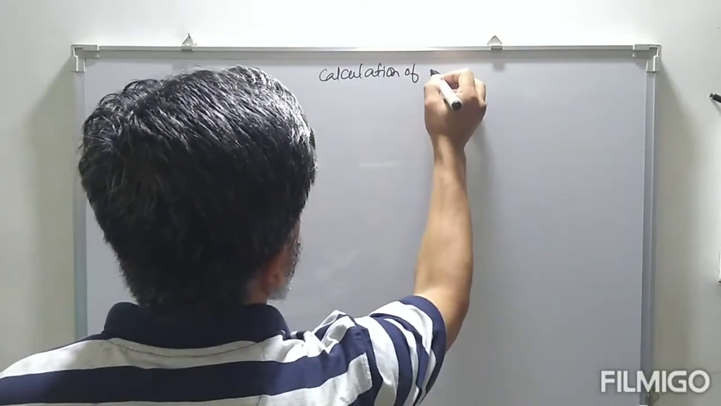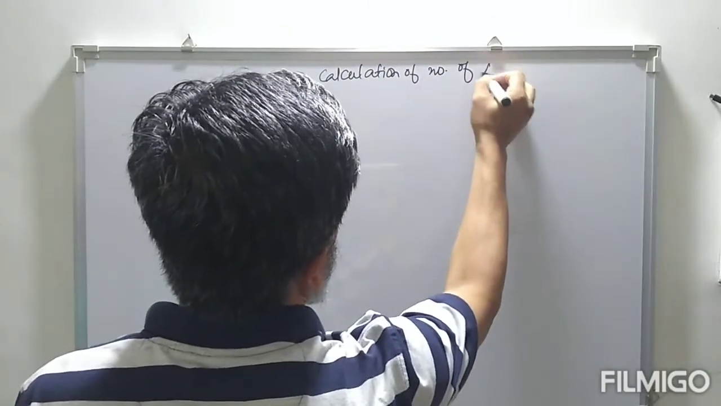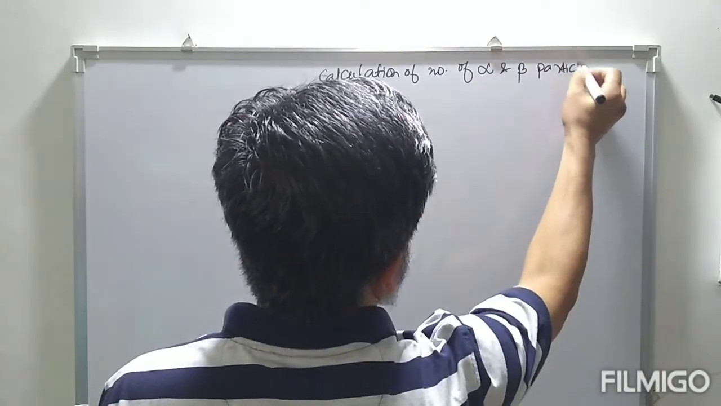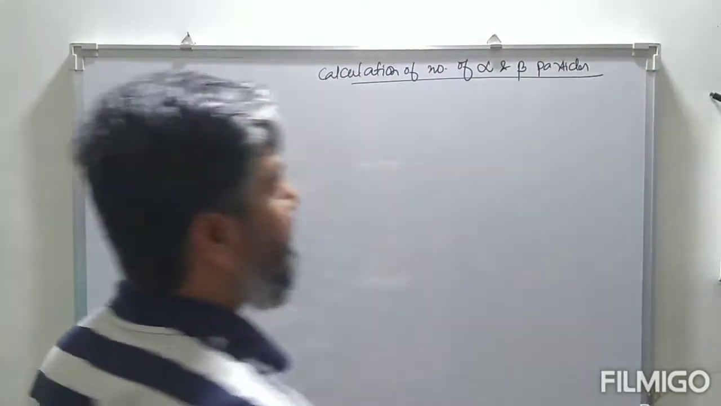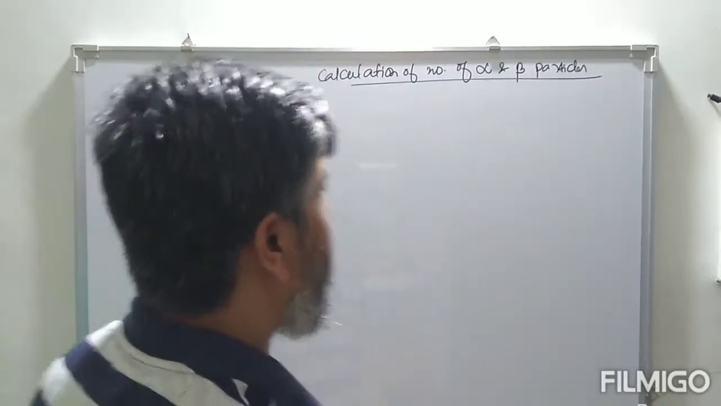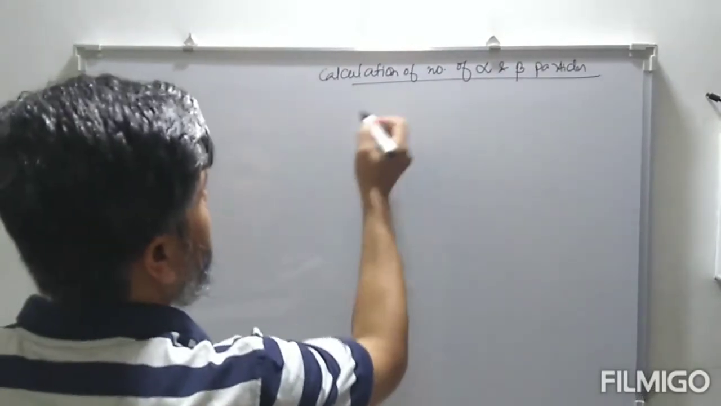Calculation of number of alpha and beta particles. That means during the radioactive decay process, how many alpha particles and beta particles are emitted. Suppose, let's start with this.